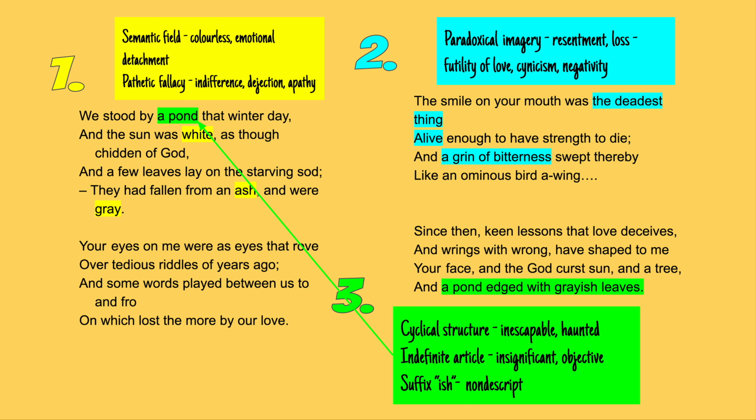The paradoxical phrase, grin of bitterness, suggests that they're disappointed. Affection's been replaced by resentment, and that image of the deadest thing alive suggests a sense of overwhelming loss, really. The poem actually seems more negative, doesn't it, than neutral. Simply, Hardy might be suggesting that love is more trouble than it's worth. Losing this love has made him feel apathetic about life itself.